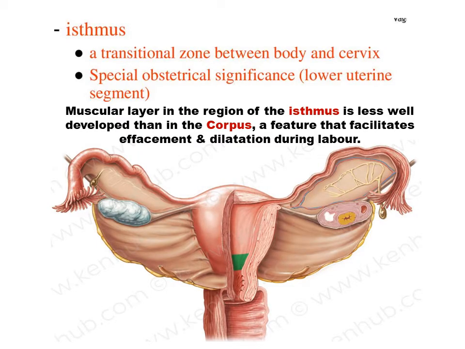The isthmus is a transitional zone between the body and the cervix. Of obstetrical significance, it is known as the lower uterine segment. The muscular layer in the region of the isthmus is less well developed than in the body or corpus, a feature that facilitates effacement and dilatation during labor. So the isthmus is between the body and the cervix.